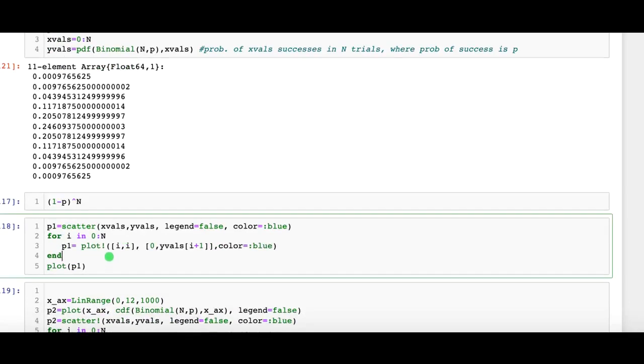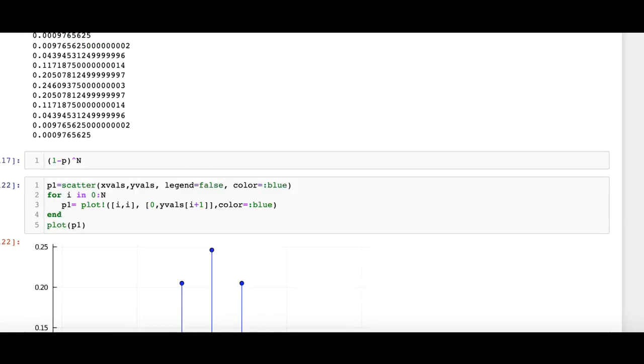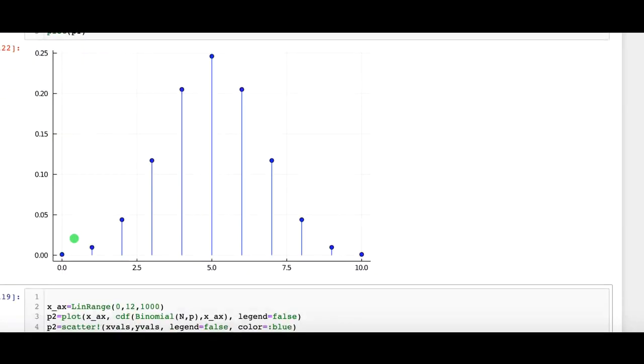If we plot the probabilities, this is what the probability mass function looks like. The only possibilities are 0, 1, 2, 3, 4, 5. They start at very small probabilities. The probability of having 5 successes is about 0.25, as we see. And then they decrease again. For any of the values of little x outside these integers 0 up to 10, the probability that capital X takes that value is 0, and this is not shown. So a probability mass function is typically shown discretely.